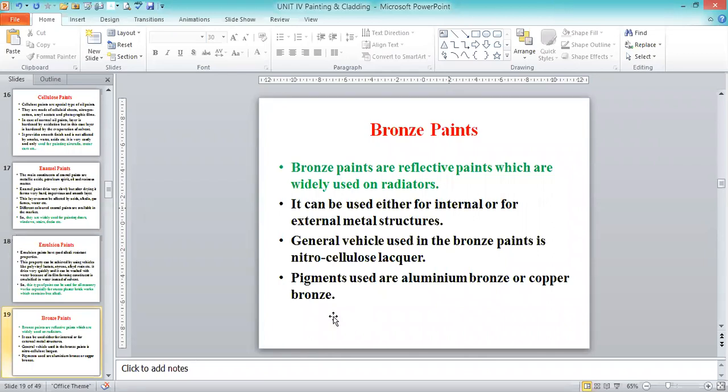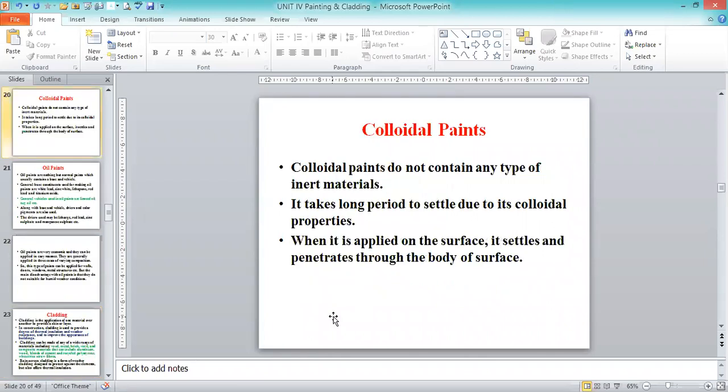Then colloidal paints are also easily available and easily mixed into the main base material. Colloidal paints do not contain any type of inert material. That's why they dilute very easily. It takes a long period to settle due to the colloidal particles. When applied on the surface, it settles and penetrates into the surface. So this is also one type we use for construction.